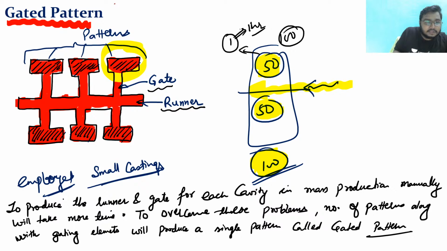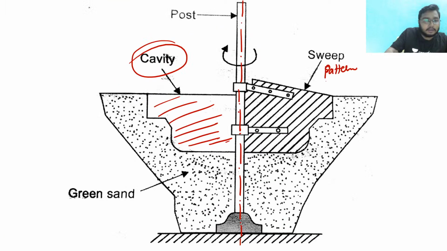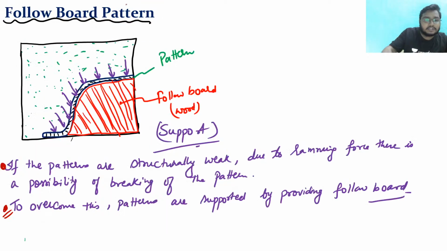Fifth, gated pattern. Sixth, sweep pattern. And we have also seen loose piece pattern. Next, follow board pattern. So these are the 8 types of patterns we have seen, and these patterns are very important from your understanding point of view.